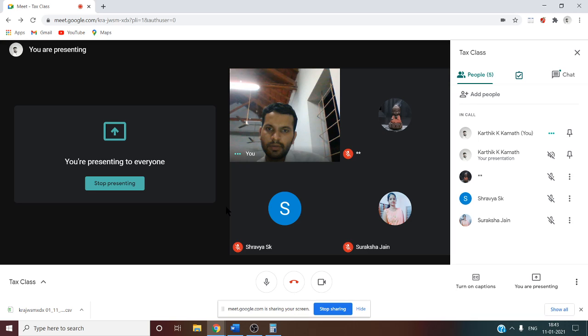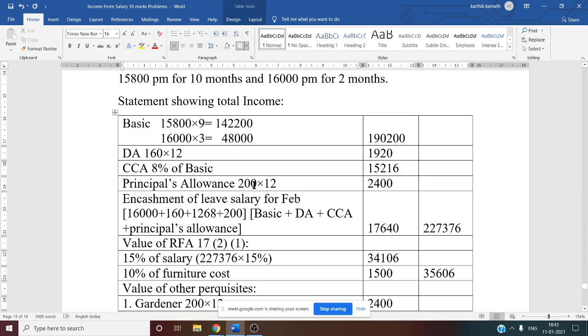Yes, 1268. So that means there is a correction. We have to change now. So here 1268 we have to take, plus 200. Why 200? Because it is a principal's allowance. Now what is the total?